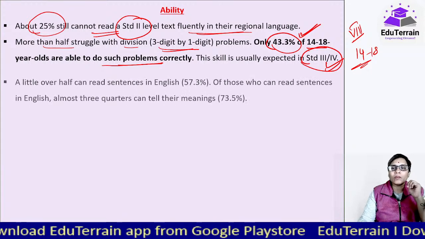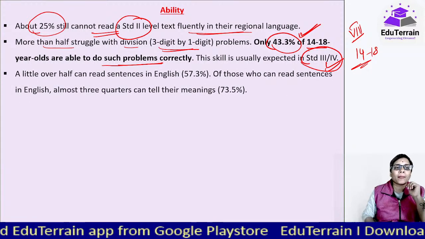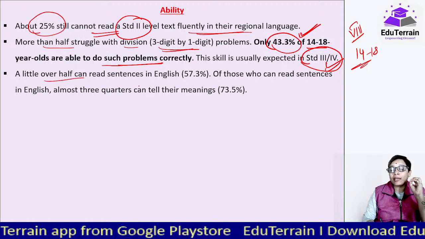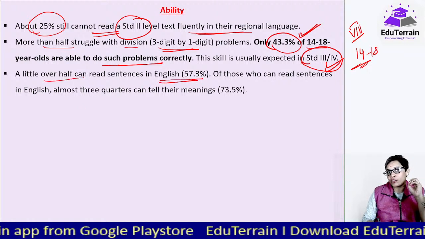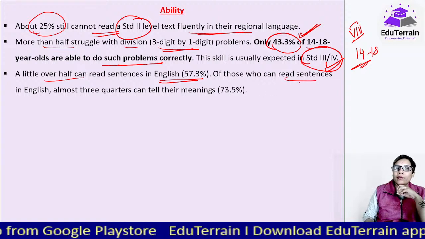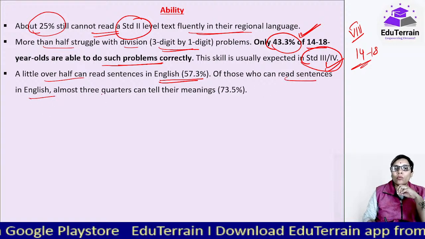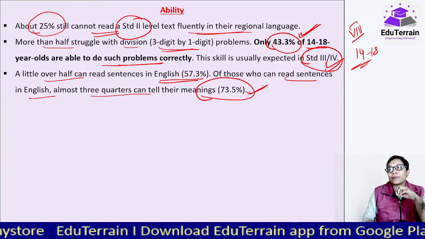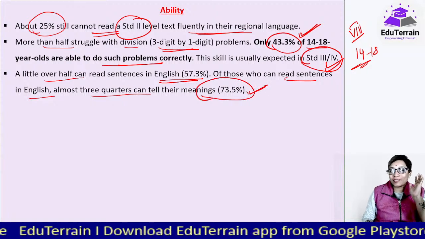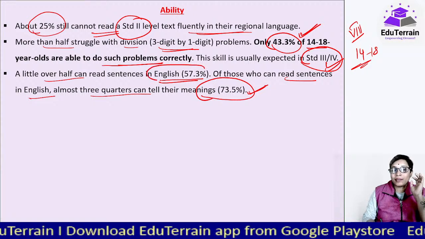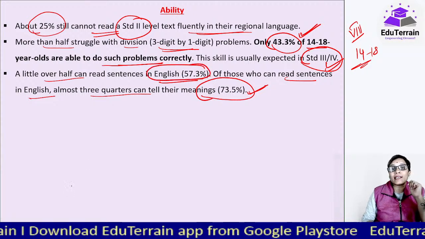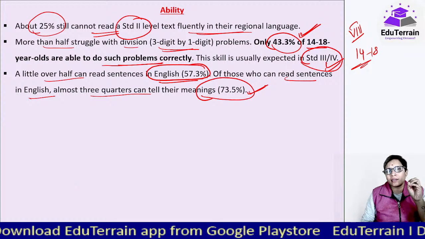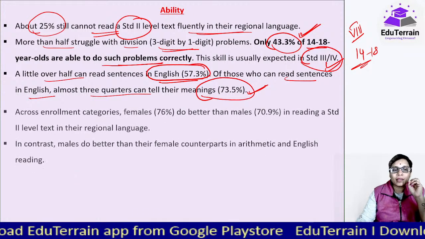Mostly. कुछ बच्चे 7th के भी होंगे. A little over half can read sentences in English. Of those who can read sentences in English, almost 3/4 could tell their meanings. मतलब English का अच्छा था. They were able to at least read sentences that were given to them. The basic again, very, very basic ones.